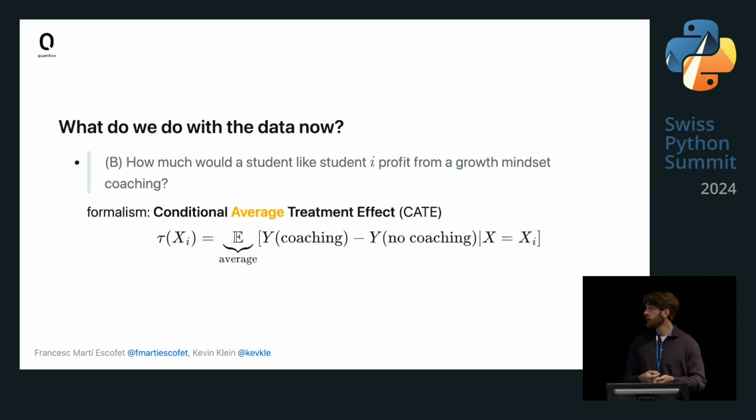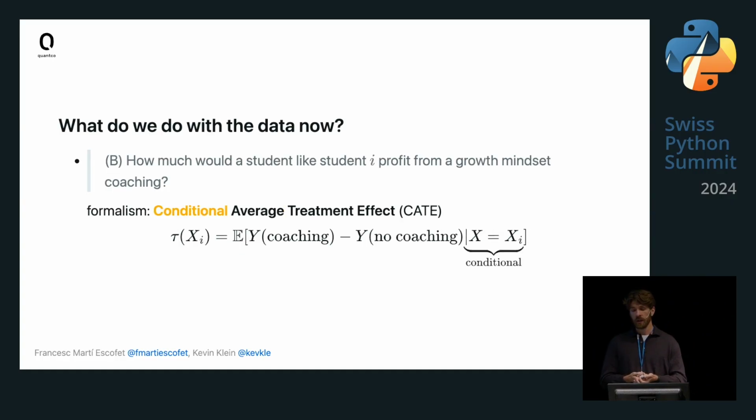The second component is the average. And this is just manifested in that we are trying to estimate an expected value. Now, lastly, we see the component of conditional in our conditional average treatment effect. And this means that our expectation is not with respect to the entire student population, but rather with respect to students who have the same or very similar covariates.